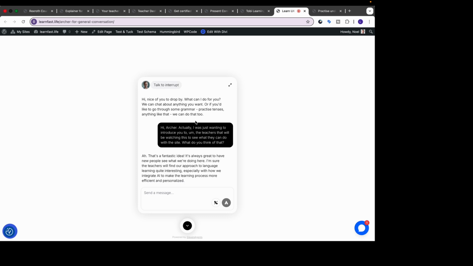That's a fantastic idea. It's always great to have new people see what we're doing here. I'm sure the teachers will find our approach to language learning quite interesting, especially with how we integrate AI to make the learning process more efficient and personalized.